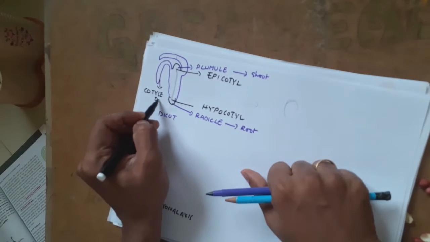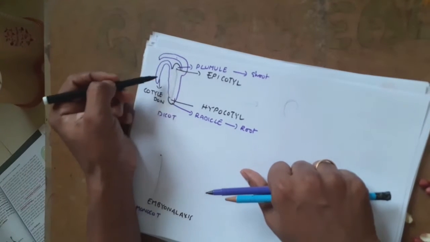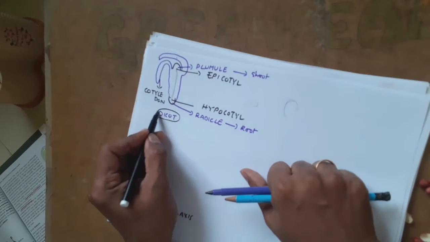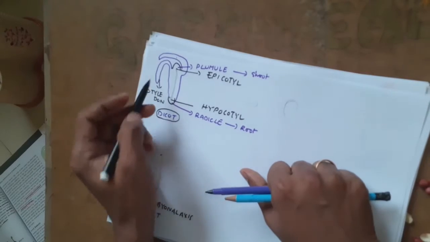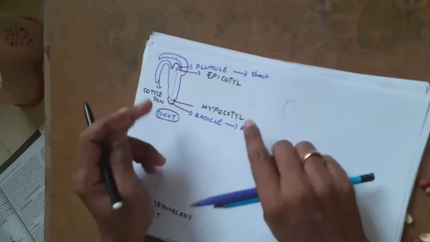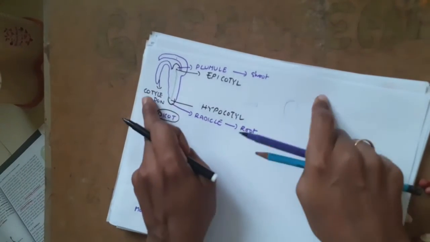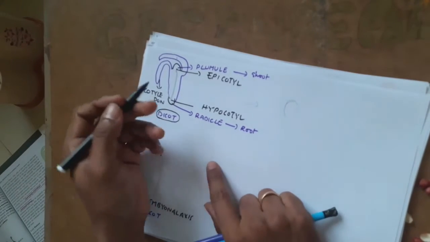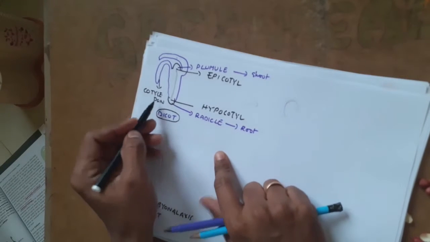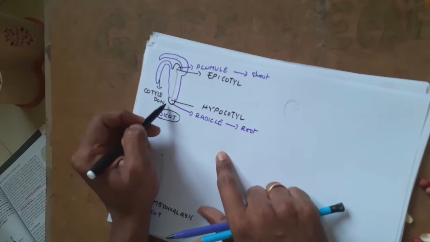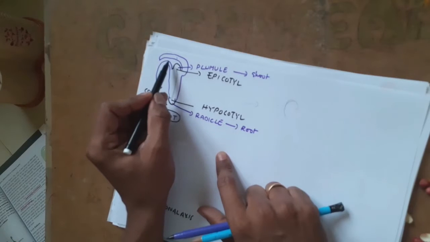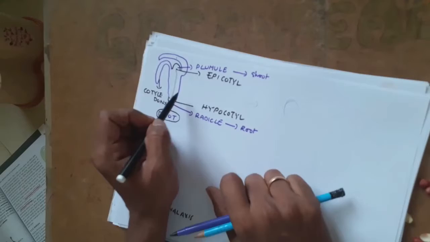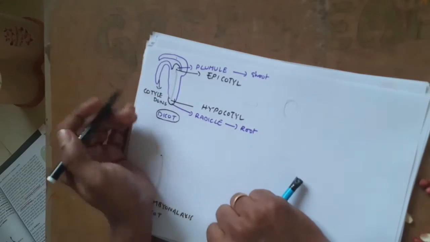Since there are two cotyledons present, we call the plants having these cotyledons dicotyledon. So even in the seed, these cotyledons appear. That's why dicotyledonous seed, dicot plant. The reason they're called dicot plant is because of having two cotyledons rising above the epicotyle, lateral to the plumule. I hope you can understand.